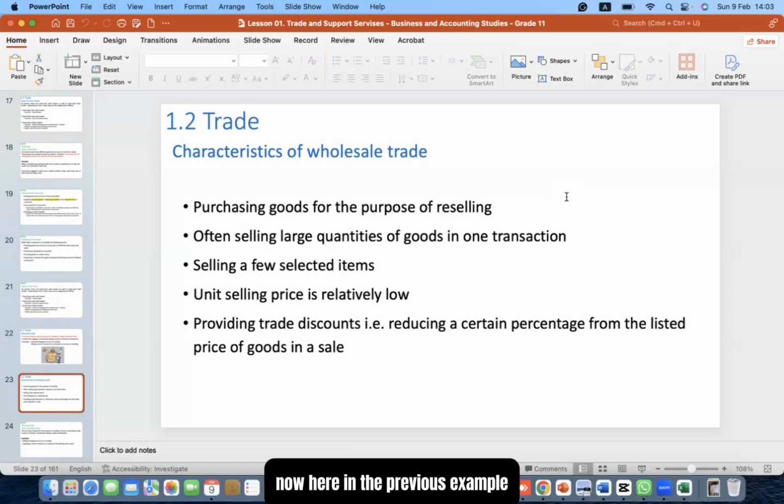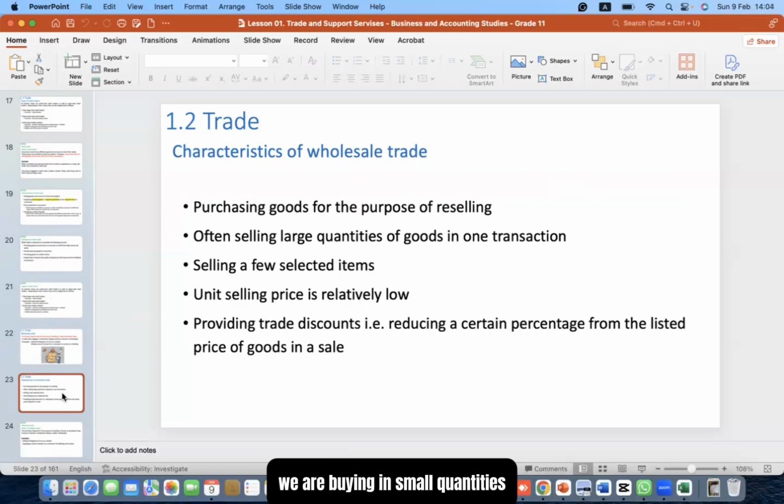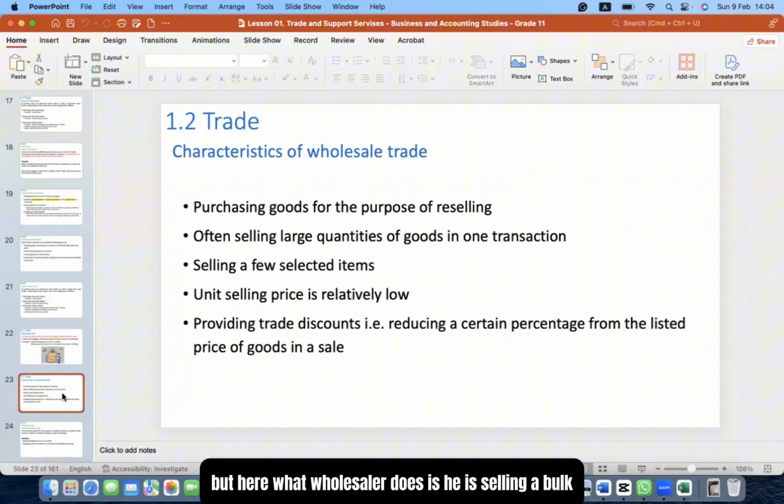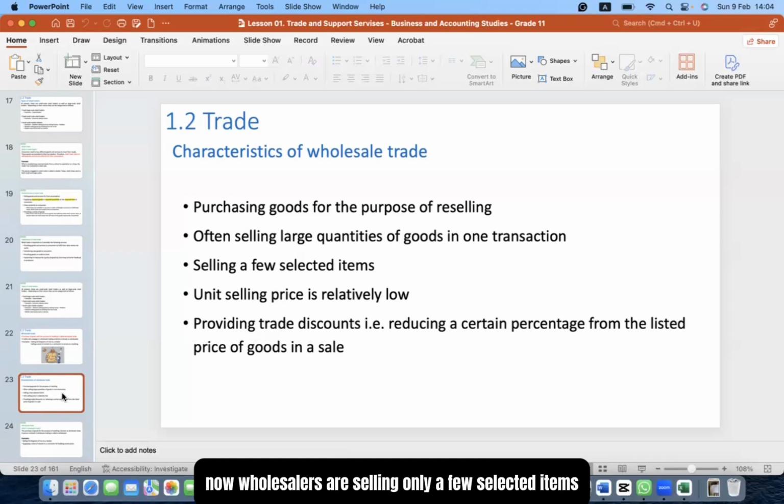Now, in the previous example, 50 kilograms of rice to a retailer, but do we ever go to a shop and buy 50 kilograms of rice? No, that is not happening. We are buying in small quantities. But here, the wholesaler is selling in bulk, a large quantity, to the retailer. And wholesalers are selling only a few selected items.